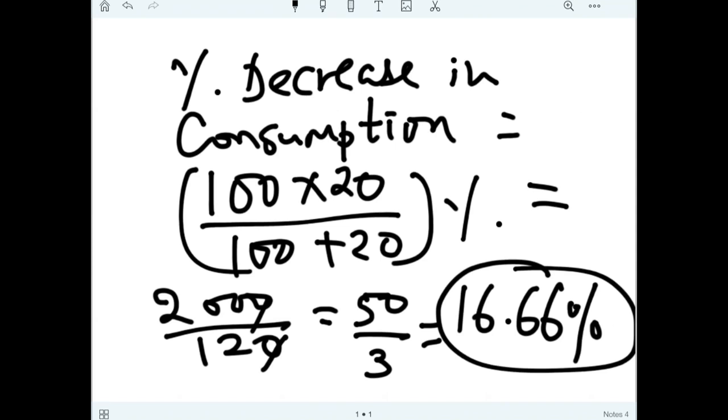So I hope the theoretical part is clear to you. Now I will take some questions from our textbook and try to solve them based on percentage. See the question number 8. Length of rectangle increased by 30%.